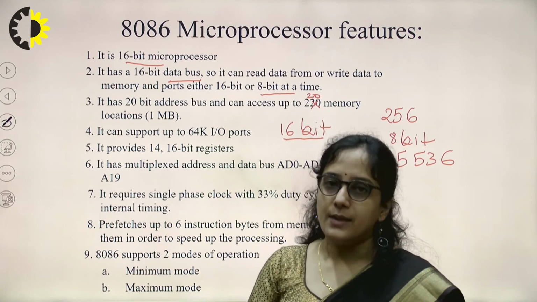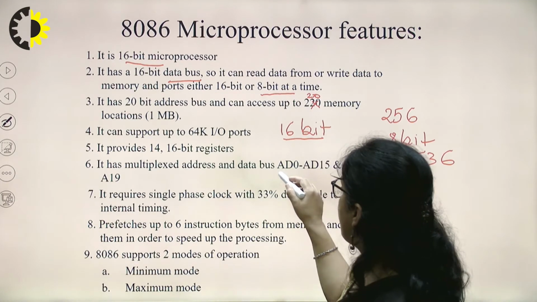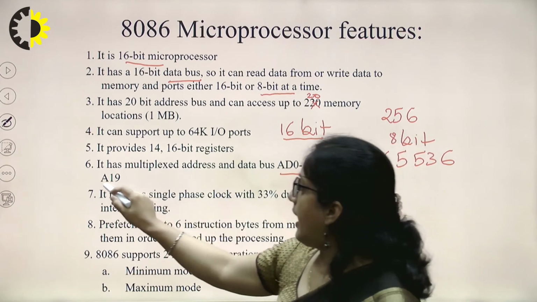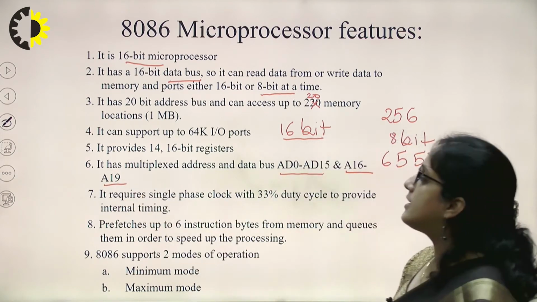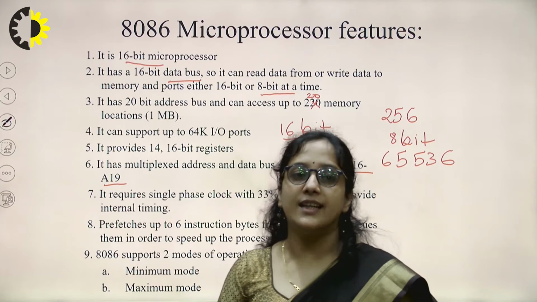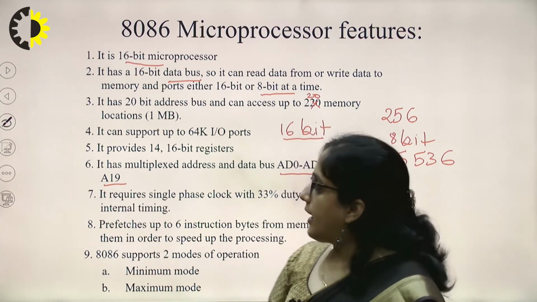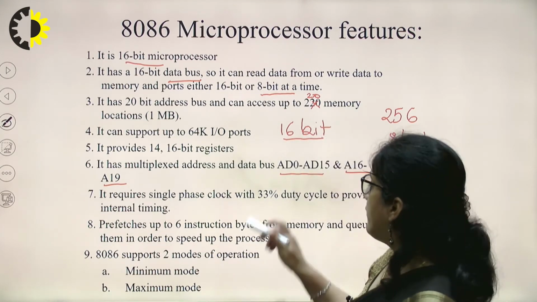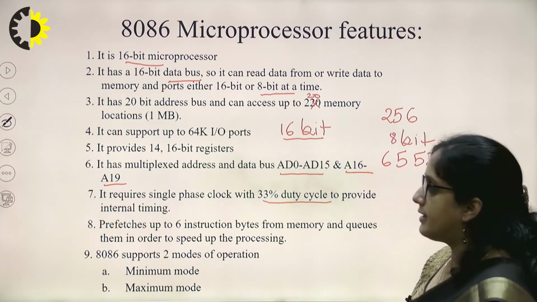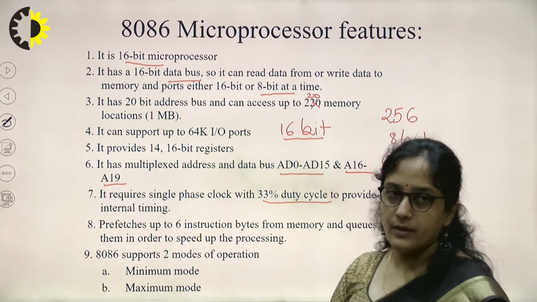It has multiplexed address lines and data lines, and A16 to A19 are also multiplexed with status lines. It requires a single phase clock with 33% duty cycle to provide internal timing.